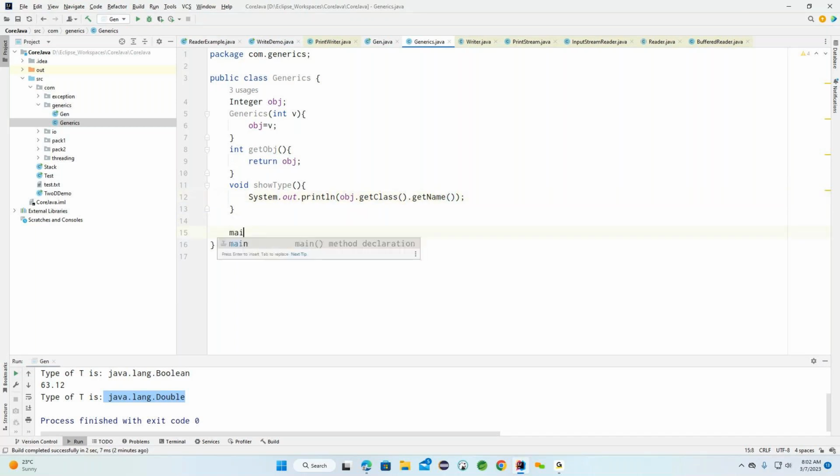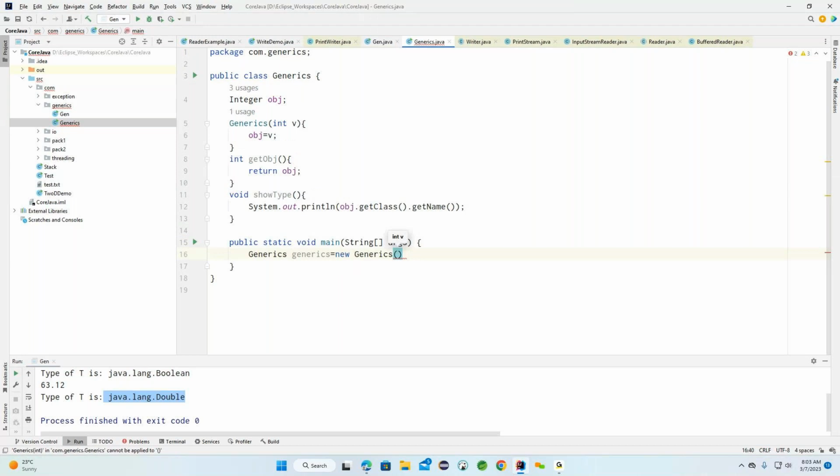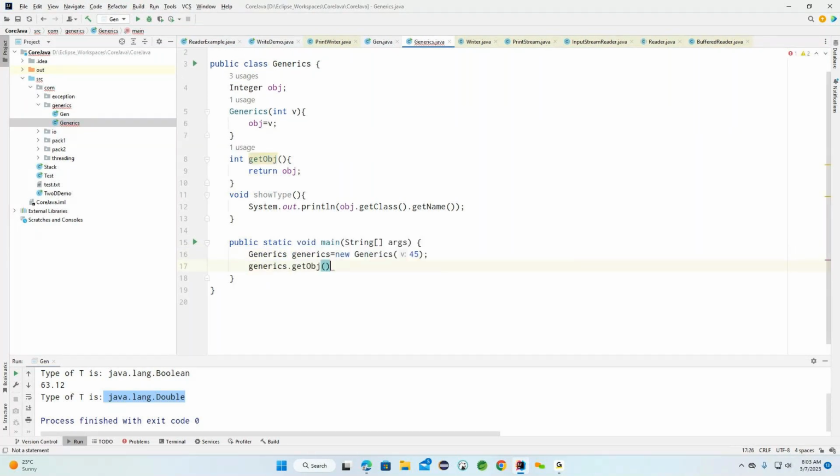now I'm trying to create a main method. Generic object I'm trying to create here. Now here, for example, if I'm going to create a string, it will not allow because it's expecting Integer related stuff here. Okay. So something like 45. Generics dot getObject I'm trying to print here.